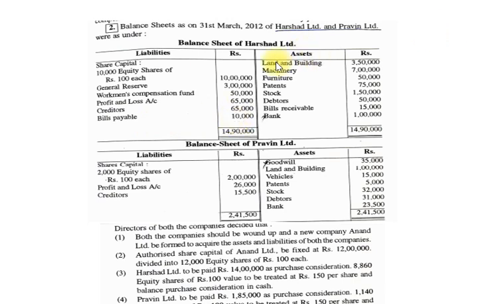Now on the asset side: land and building 3 lakh 50,000. Machinery 7 lakhs. Furniture 50,000. Patents 75,000. Stock 1 lakh 50,000. Debtors 50,000. Bills receivable 15,000. Bank 1 lakh. Total on both sides 40 lakhs 19,000.